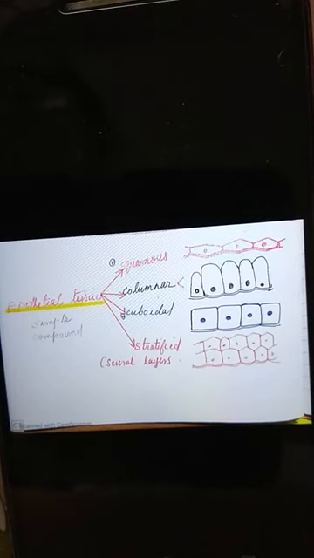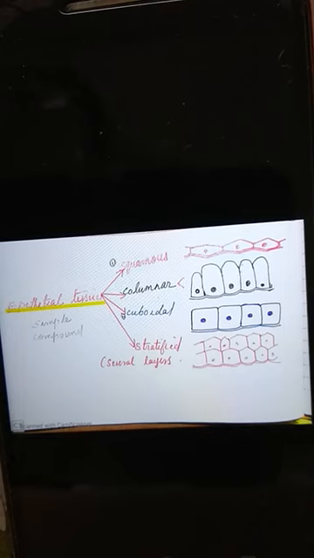Based on the structure and organization of the cells, epithelial tissues are classified into different categories. They are simple epithelium and compound epithelium, and again simple epithelium into squamous epithelium, columnar epithelium, cuboidal epithelium. Then compound epithelial tissues are stratified epithelium. First of all, we will learn about squamous epithelium.